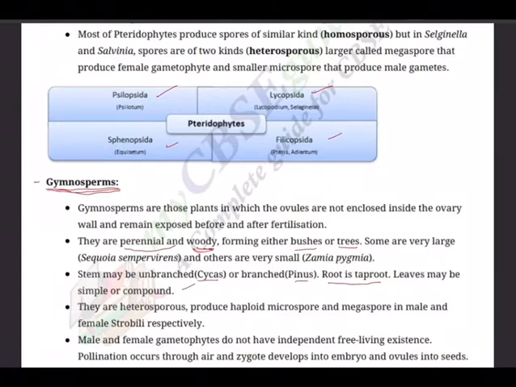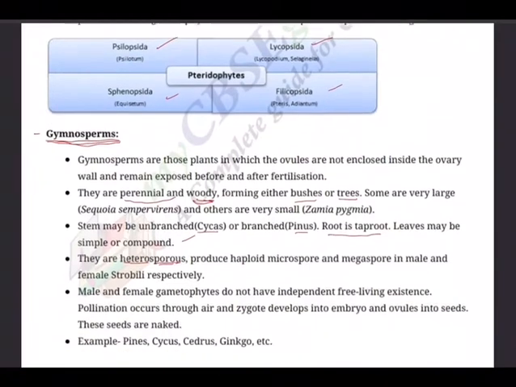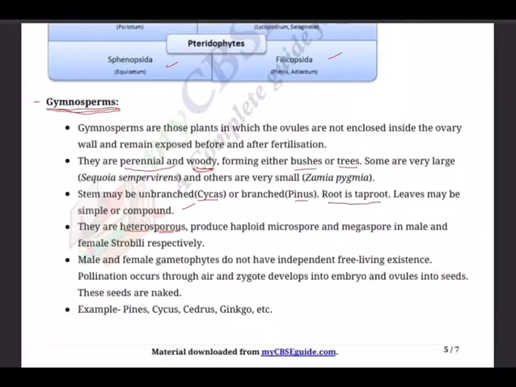They are heterosporous. Hetero means different, sporous means spores. So spores are not similar, dissimilar spores. Heterosporous, they produce haploid microspores and megaspores. Haploid means one set of chromosomes, n number. So there is a haploid microspore and a haploid megaspore. Haploid microspore in the male and haploid megaspore in the female strobile. There is a structure called strobile bearing these.